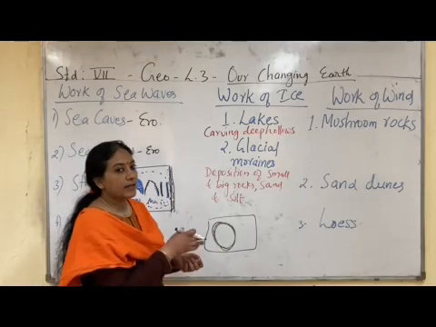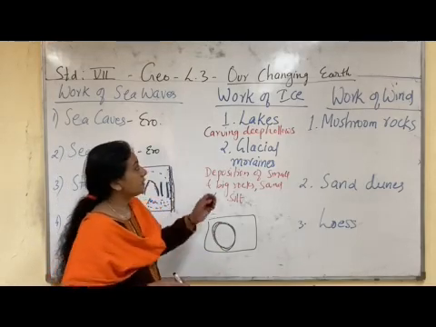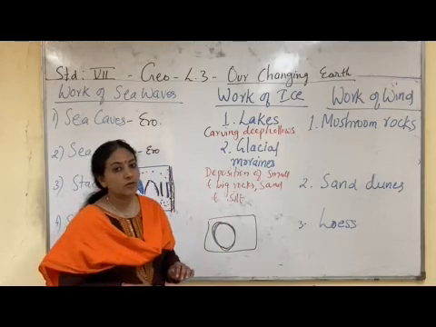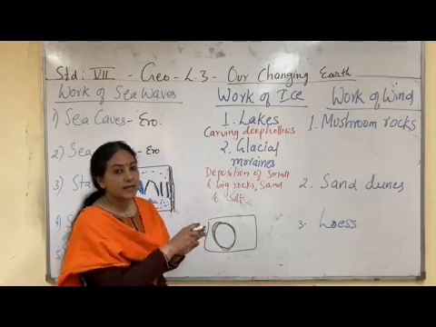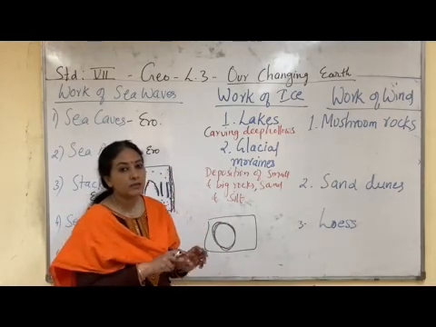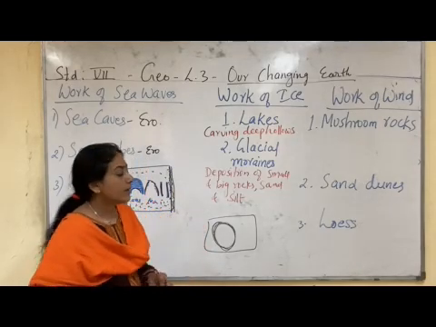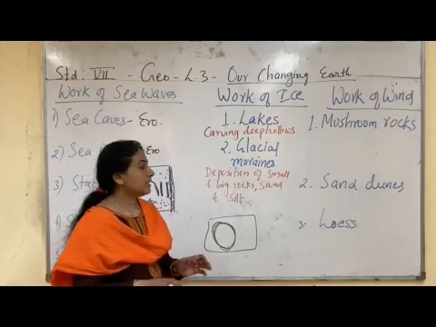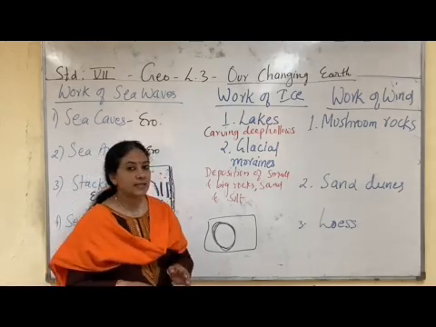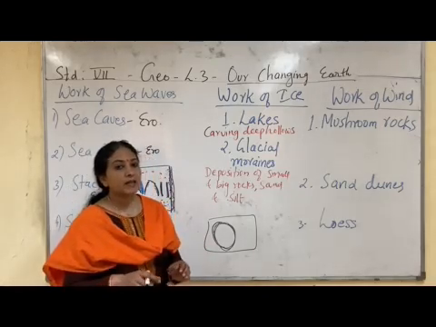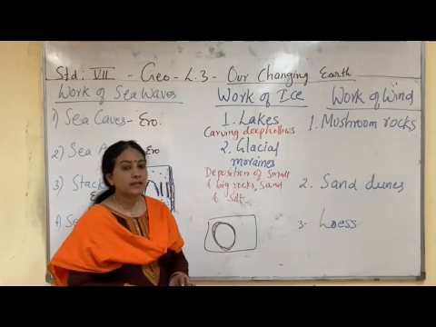Then continuous erosion and deposition takes place in the glaciers also, and these glaciers bring sand, silt, and pieces of rocks along with them when they slowly move down, and they deposit all the small and big rocks, sand and silt at some place in the mountain near the glacier.